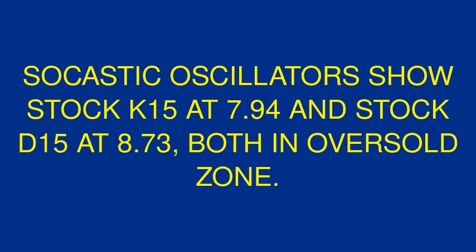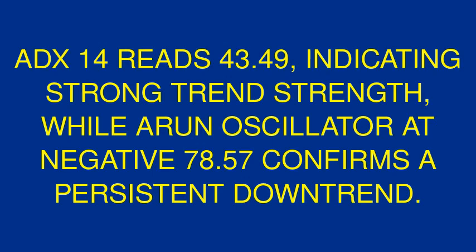Williams R stands at minus 80.16, confirming oversold status. Stochastic oscillator shows stock K15 at 7.94 and stock D15 at 8.73, both in oversold zone. ADX14 reads 43.49, indicating strong trend strength, while Aroon oscillator at negative 78.57 confirms a persistent downtrend.